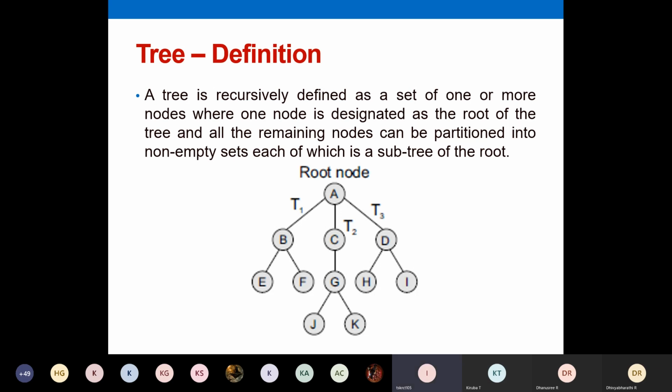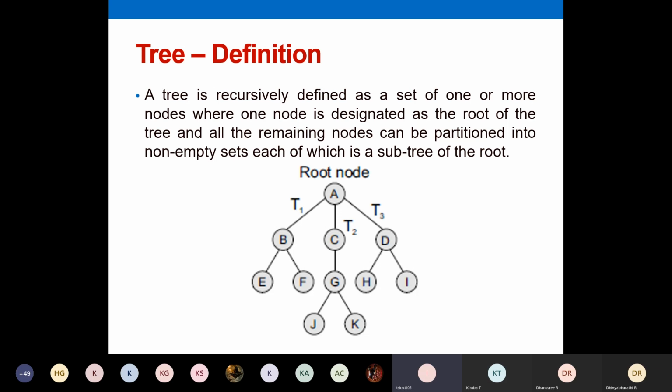Okay, so here you just analyze this. You have a root node A and then three children. In the previous tree, I've shown you only two branches, but now you see you have three branches for A. In some of the nodes you can see there are two branches. For B you have two subtrees. For C you have only one subtree, only one branch pointing to G, and then for D you have two branches.